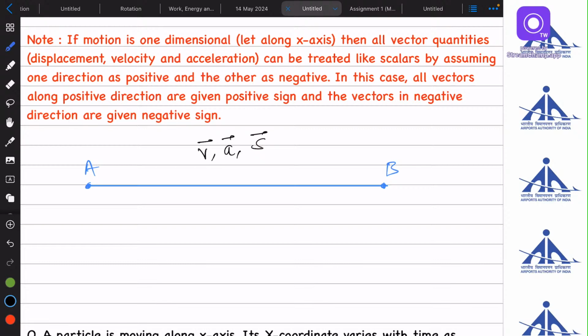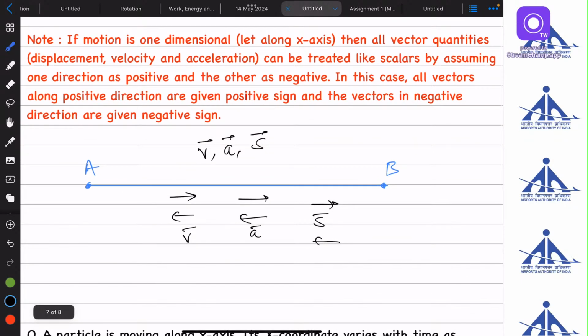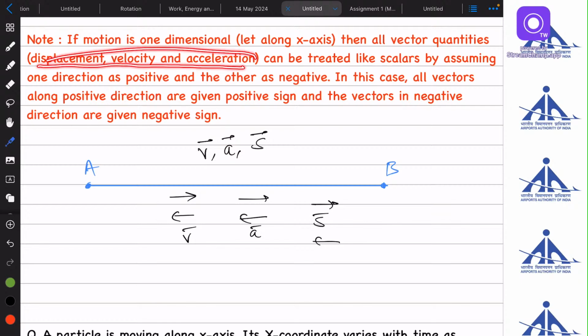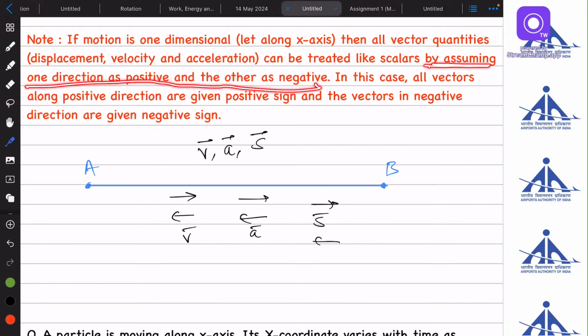If it is moving from A to B only, the velocity can be in either of the two directions, similarly the acceleration and the displacement. What I mean to say is that if a body is moving in a straight line, then displacement, velocity, and acceleration can all be treated like scalars, by assuming one direction is positive and the other is negative. That means if one of the directions is positive,